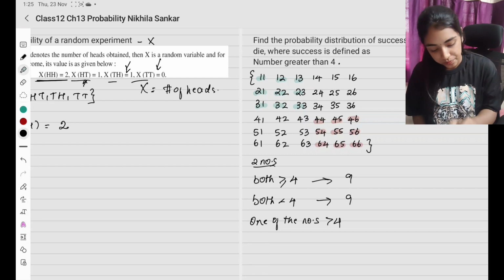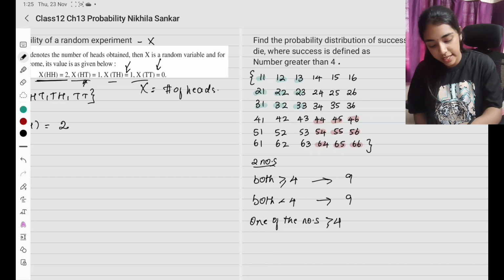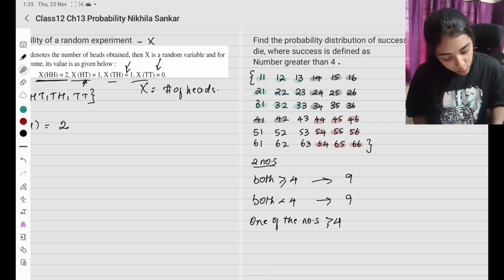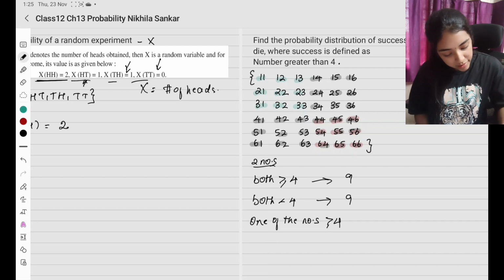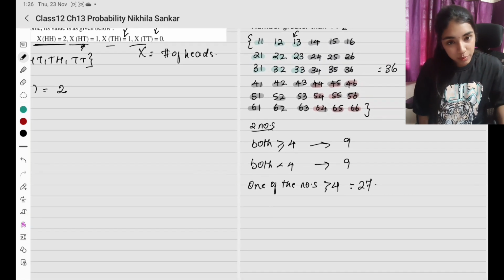Okay, now you are going to see one of the numbers is greater than or equal to 4 னே வெச்சுப்போம். One of the numbers is greater than or equal to 4. So I'll have 14, 15, 16, 24, 25, 26, 34, 35, 36. Then 41, 42, 43, 44, 45, 46, 51, 52, 53, 54, 55, 56, 61, 62, 63, 64, 65, 66. Correct? இது எல்லாமே வந்துரும். So basically what all do I have? I have 36 elements in total. அதுல 9 மட்டும் இல்ல. So I have 9 plus 9, 18 plus 9, 27. So 27. So X is defined as the variable that probability is greater than 4.